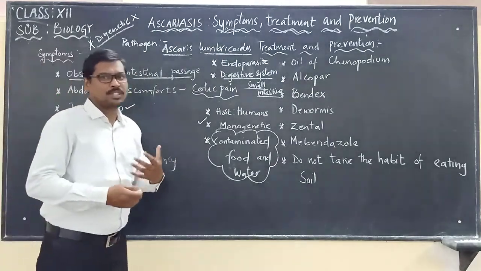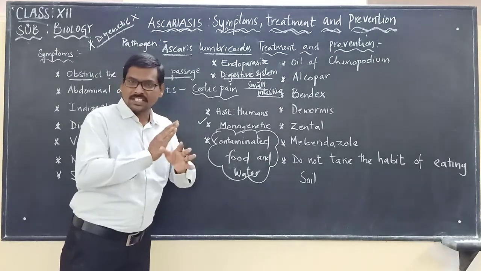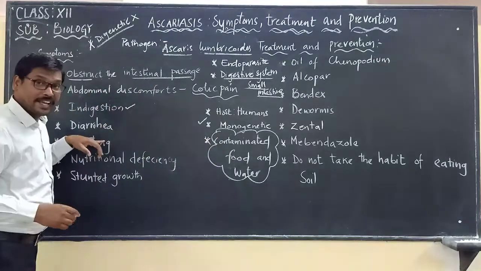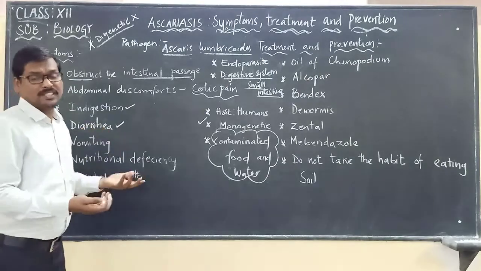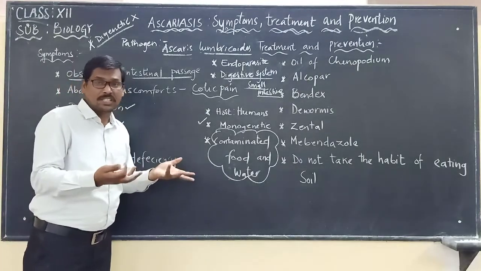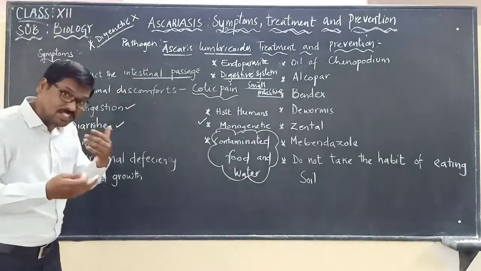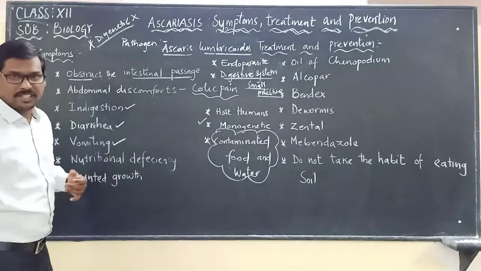The digestion does not take place as normally as it should, and it can also lead to diarrhea. Because improper digestion is taking place, it leads to diarrhea. And because the digestion is not taking place properly, it can also lead to vomiting.